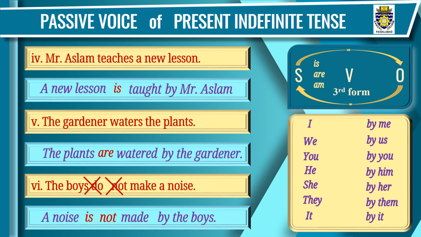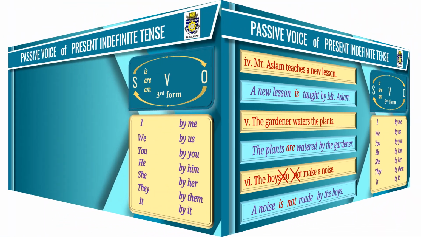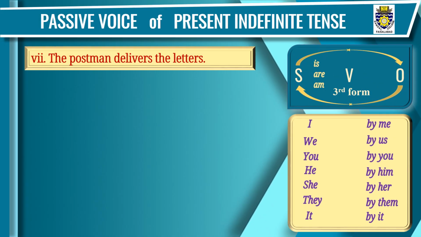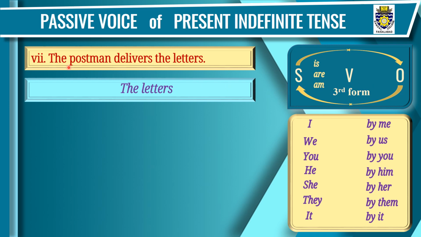Dear students, let's see some more examples. Sentence number 7. The postman delivers the letters. We'll use 4 steps to change it into passive voice. Step 1. Object will take the place of this subject. So in the beginning we'll write the letters. Step 2. This subject will take the place of this object. So we'll write here by the postman.